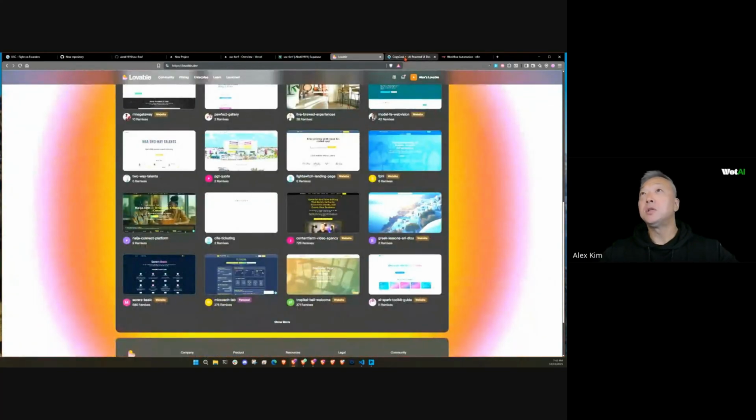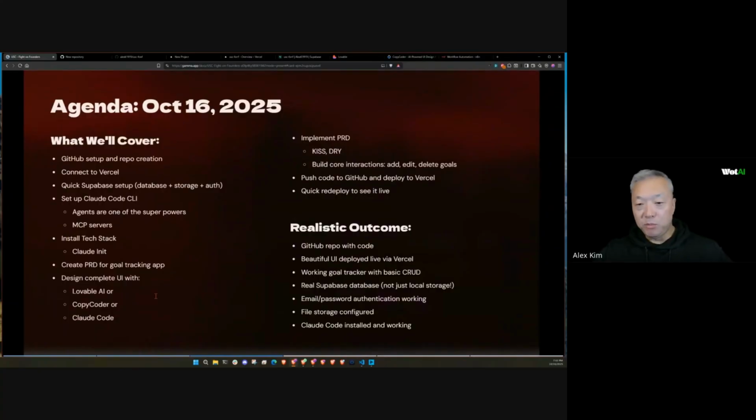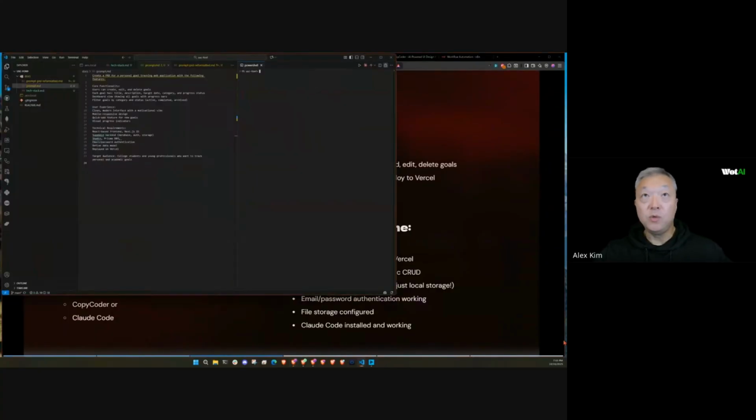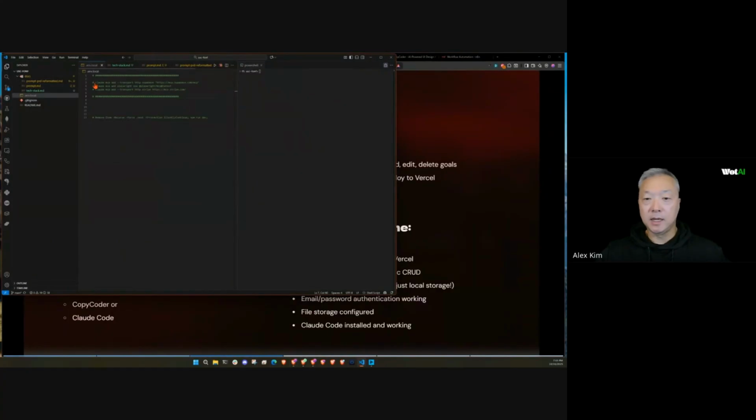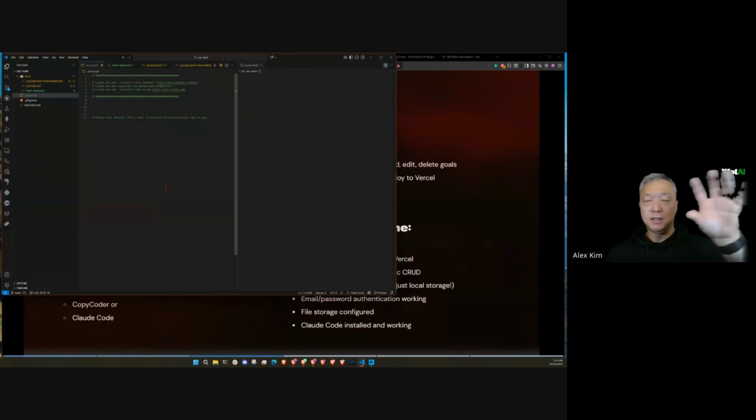Okay. The other option that I wanted to show you guys today, in addition to Lovable, is a platform called Copy Coder. This works similarly to Lovable, except you can actually define the platform that you want to be building in. All right. And then the third option is to just build inside of Claude Code, which is my ultimate personal preference. So let's go ahead and jump into Microsoft Visual Studio Code. If you guys aren't familiar with what that is, it's an IDE, a development environment. This is also owned by Microsoft, so you can see the whole ecosystem of GitHub, Microsoft Visual Studio Code.